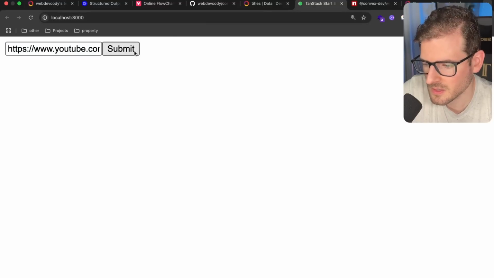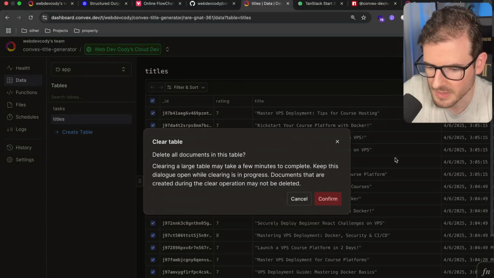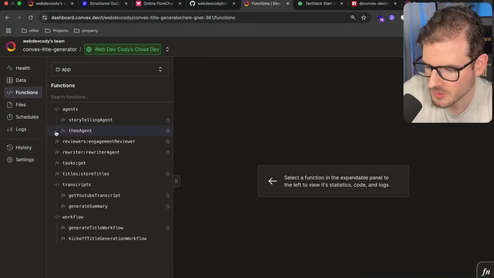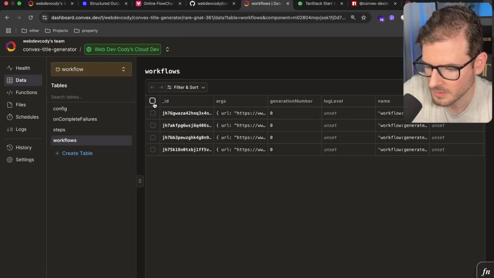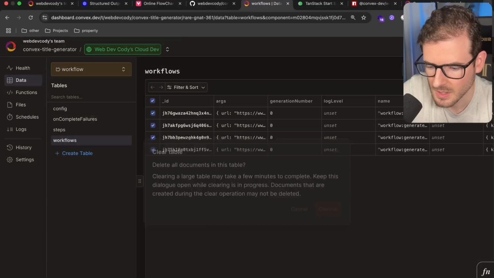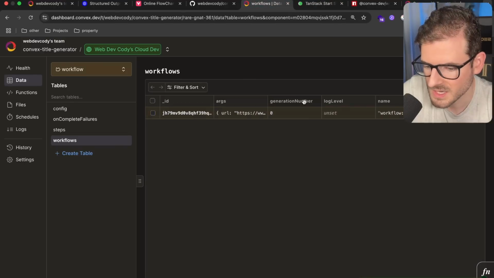And then I'm going to kick this off, and I want to make sure that we actually get some workflows that are generating. So let me delete these titles, go back to my workflows right here, and delete this. I just want to make sure this works. If I go ahead and click on the submit button, we see the workflow get kicked off, and again, we'll get all the titles that'll pop up.